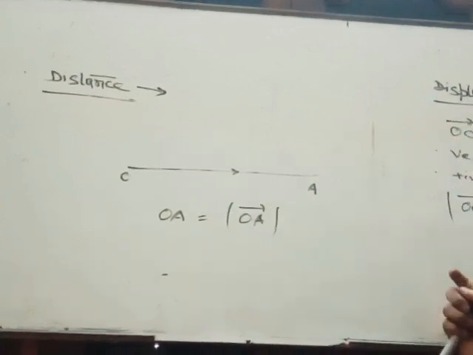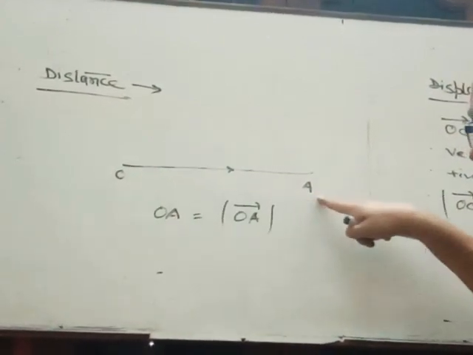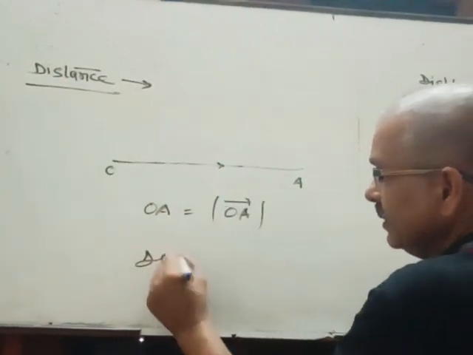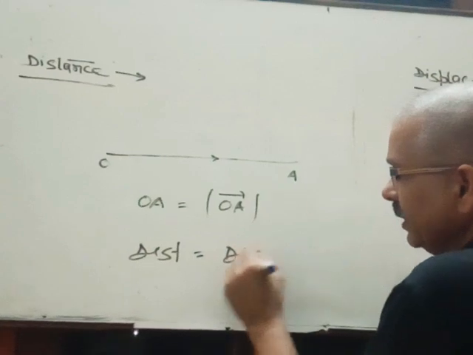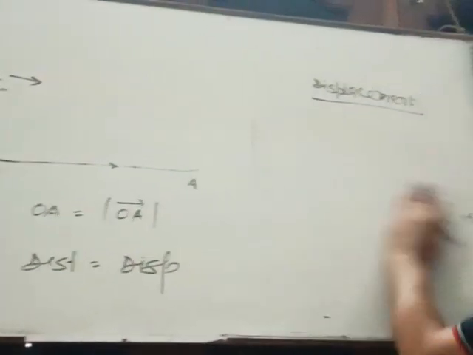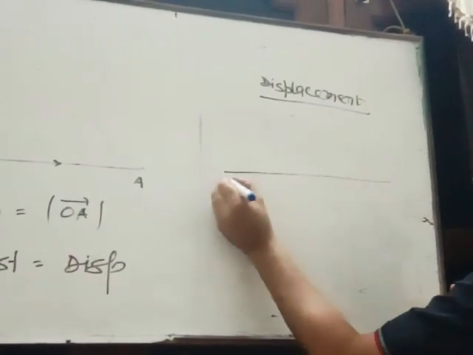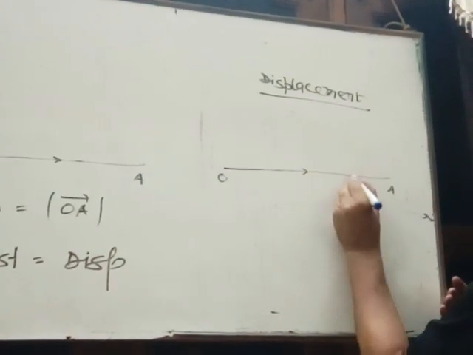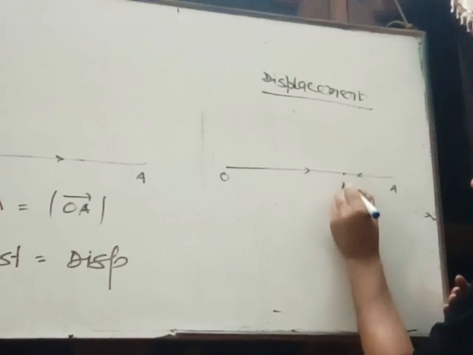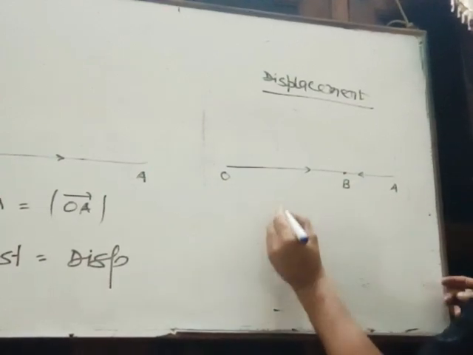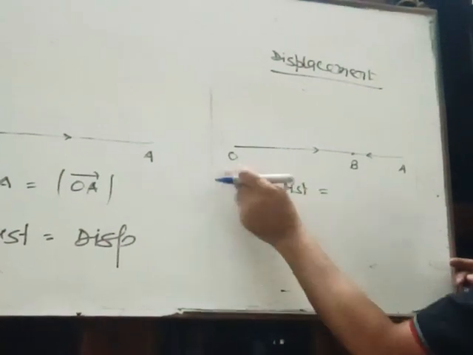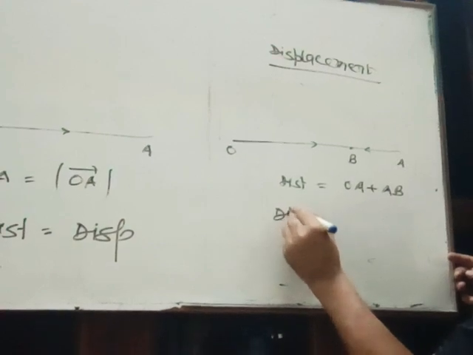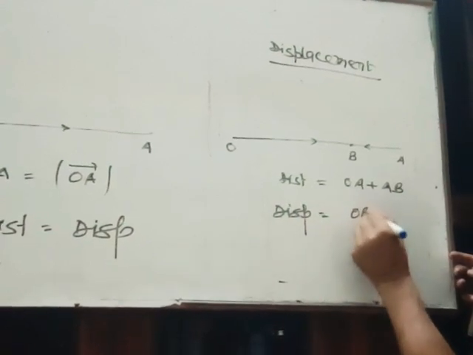But suppose the body moves along a straight path but retraces it: it moves from O, reaches A, retraces the path and finally is at point B. Here distance is OA plus AB, but displacement is OB.